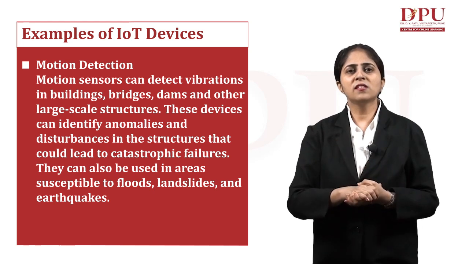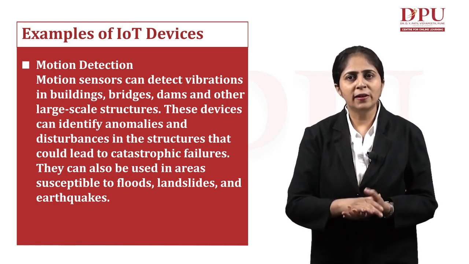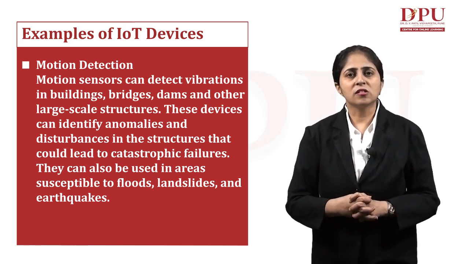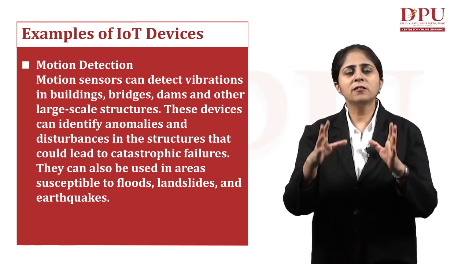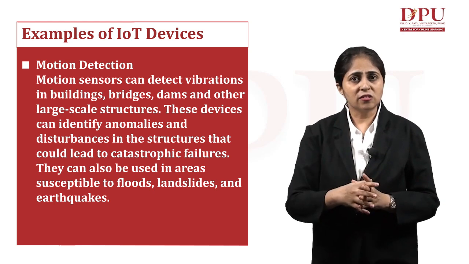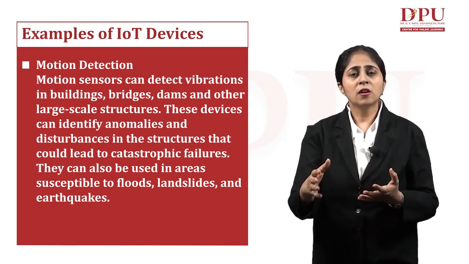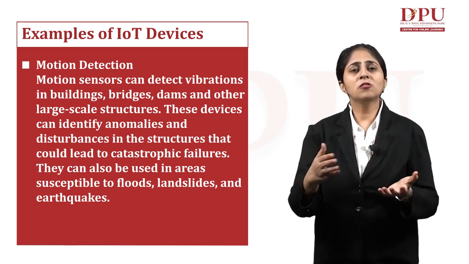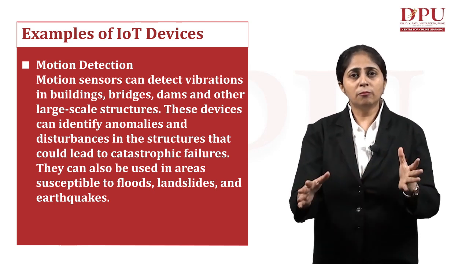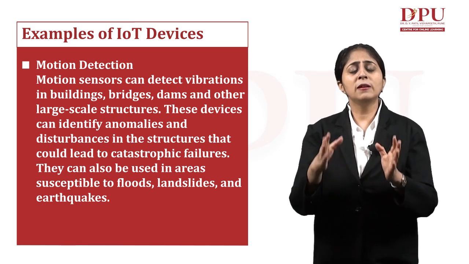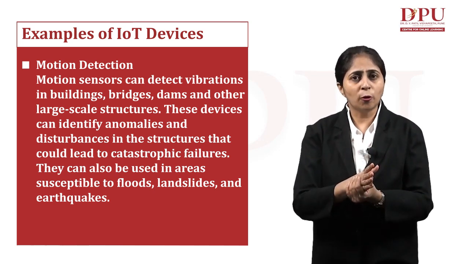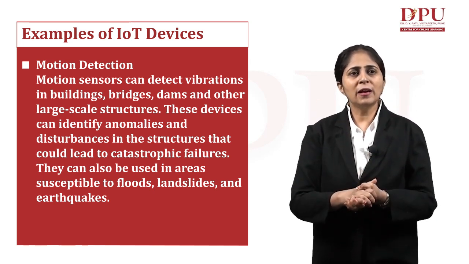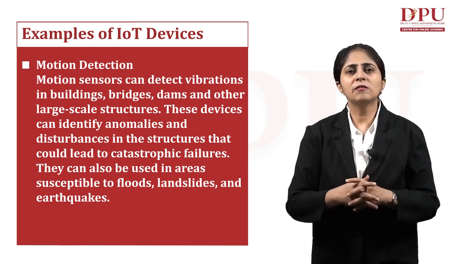These motion sensors can detect the vibrations in buildings, bridges, dams, and other large-scale structures. So if we have proper sensors built into our bridges and our dams, and there is any kind of vibration on them which, if not rectified or acted upon at the proper time, may lead to some major mishappenings, then these motion detection sensors help us a lot, saving a lot of lives.